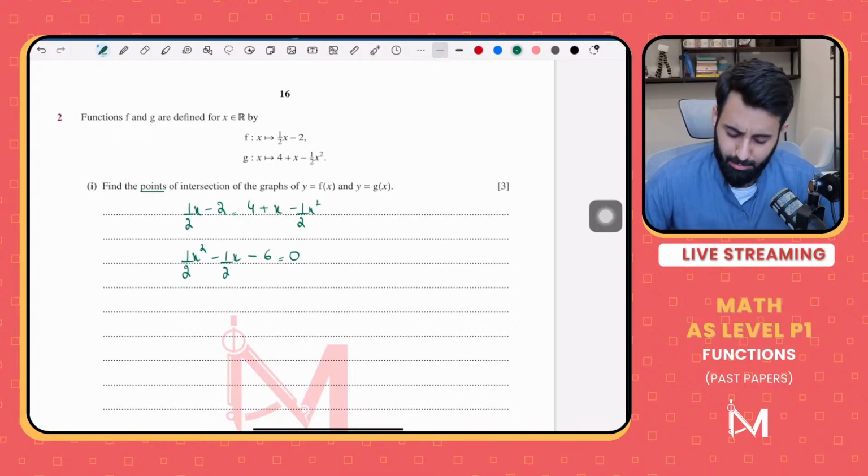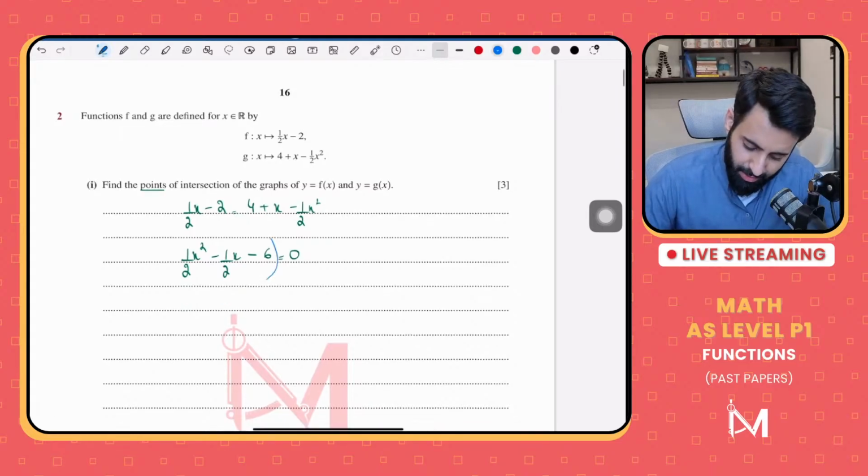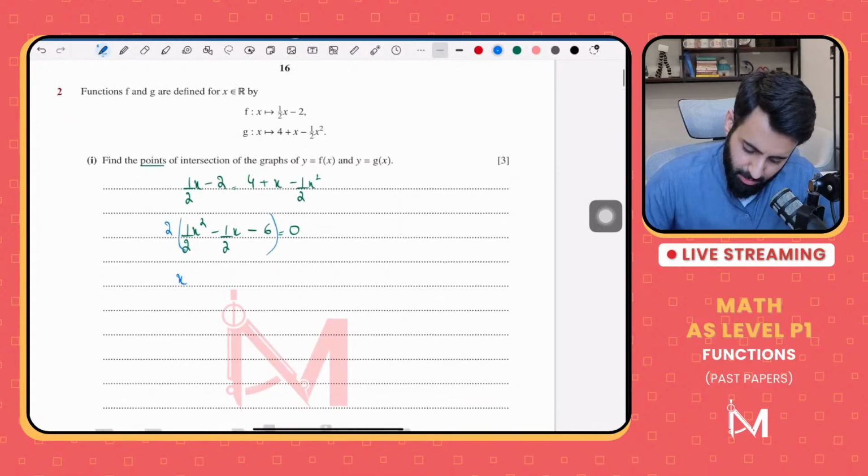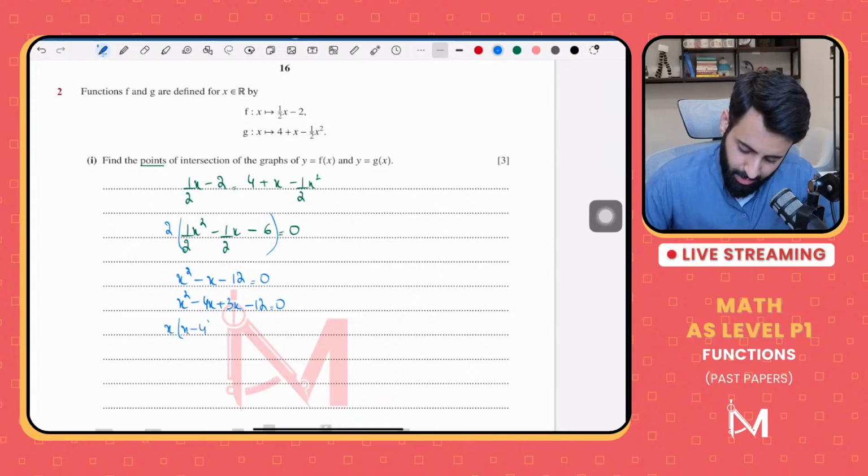Let's multiply the entire equation by 2 so that it's easy for us to factorize. So we have x squared minus x minus 12 equals 0. And now we can comfortably do middle term breaking. So minus 4x plus 3x minus 12 equals 0. Let's take x common, so x minus 4. Let's take 3 common, x minus 4 equals 0.